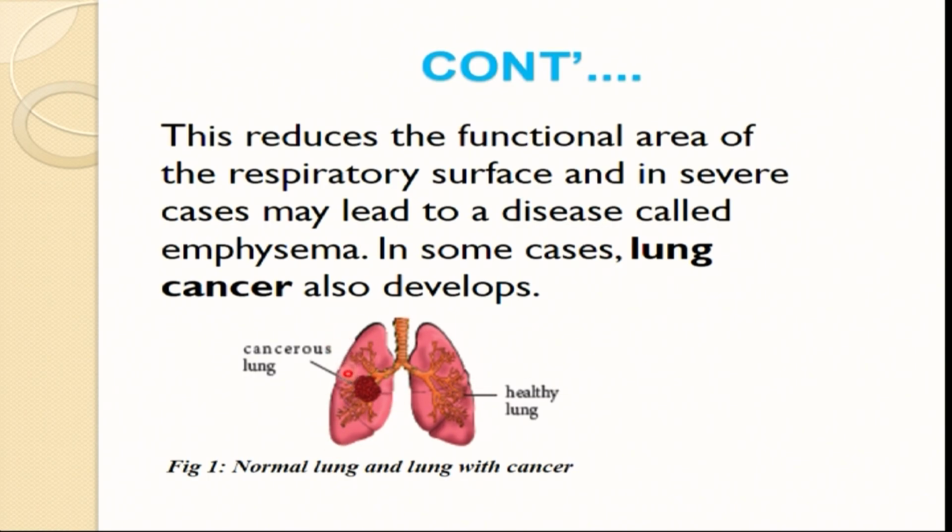We have the one on the right side and the one on the left side. This one is the left, and this one is the right. Try to observe clearly and tell me which of the two lungs is normal and which is unhealthy. One is suffering from disease, the other is not. The left one and the right one. Try to observe properly, and then you will tell me.